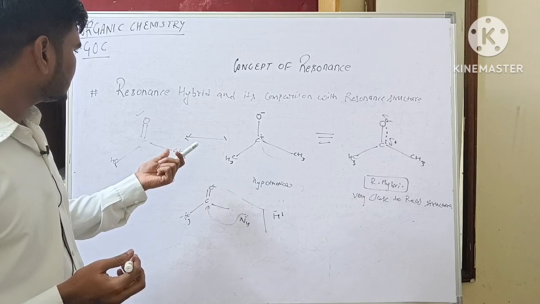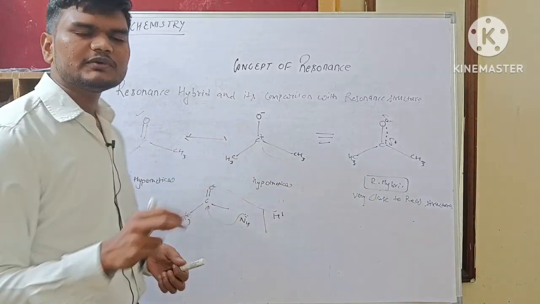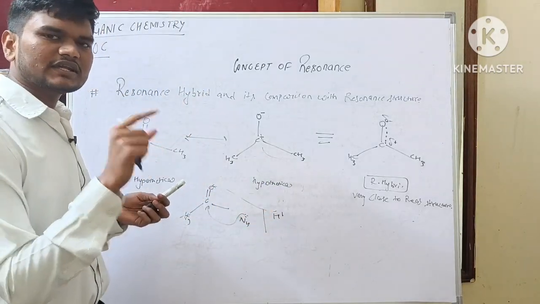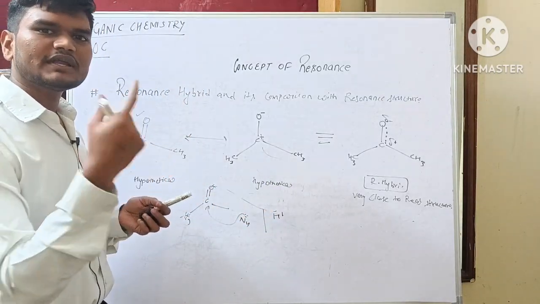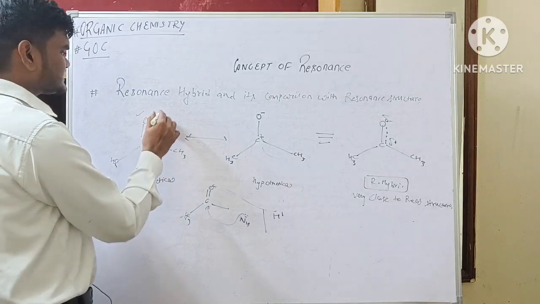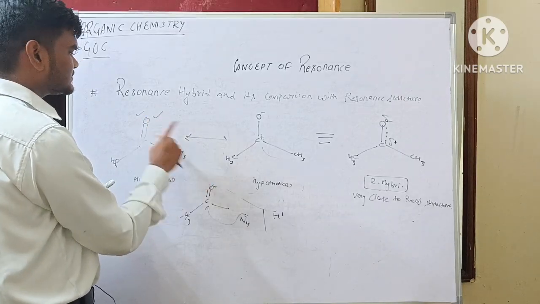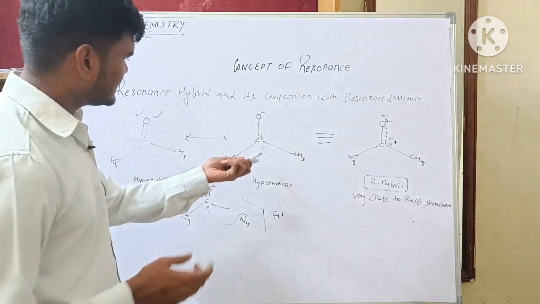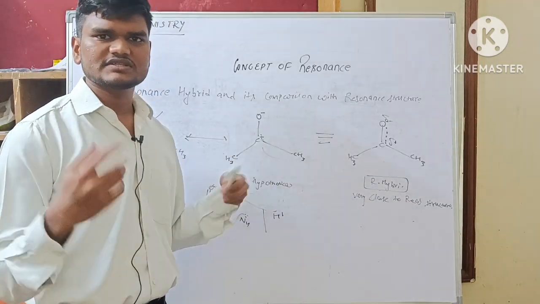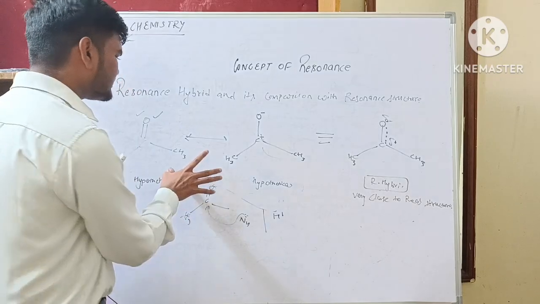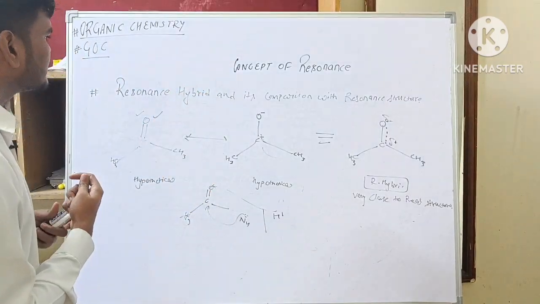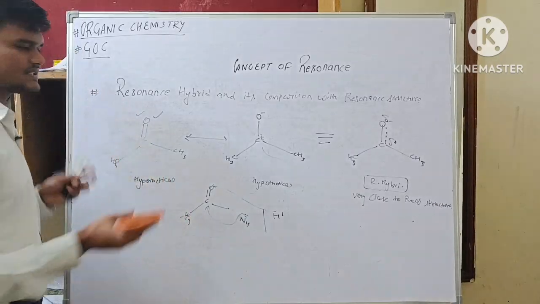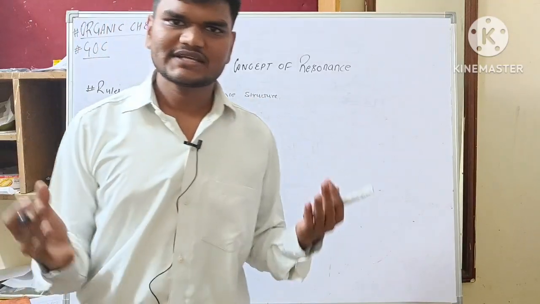One more thing, these canonical forms contribute in the structure of the resonance hybrid. How? The more stable the canonical form, the more it will contribute in the resonance hybrid. Suppose this is the stable one among these canonical forms, so this will contribute more in the resonance hybrid, and this is the least stable, so it will contribute less. How we check the stability of the canonical form, we will see in a later part of the video. So now we will see some rules to draw the resonance structures.